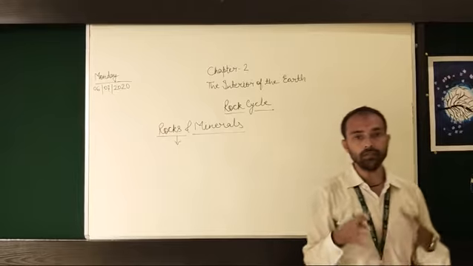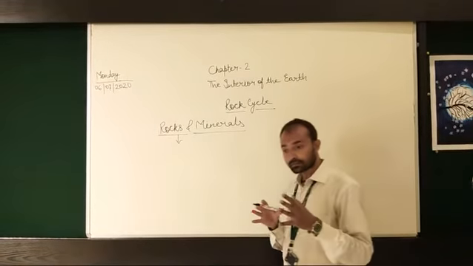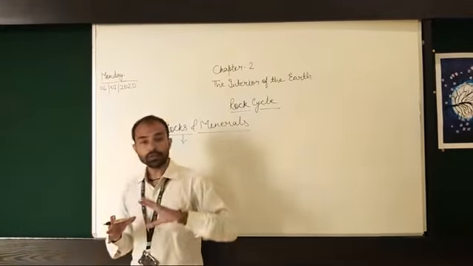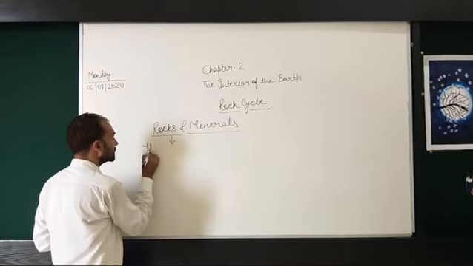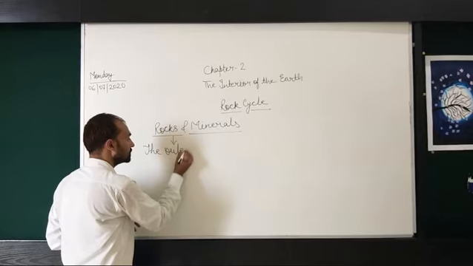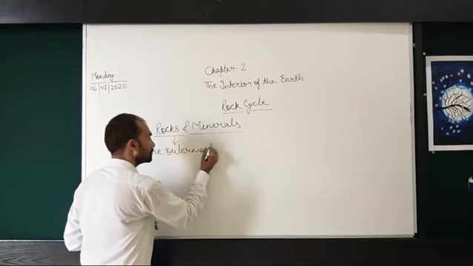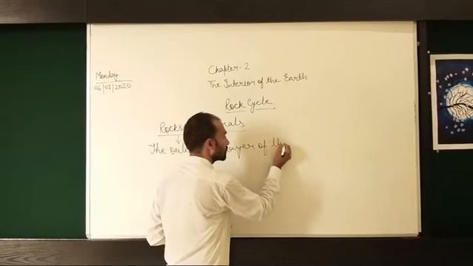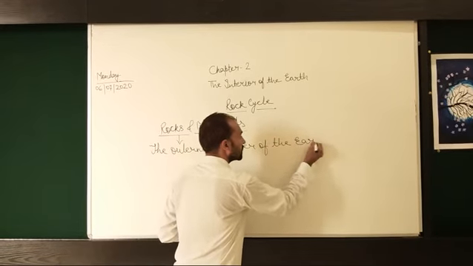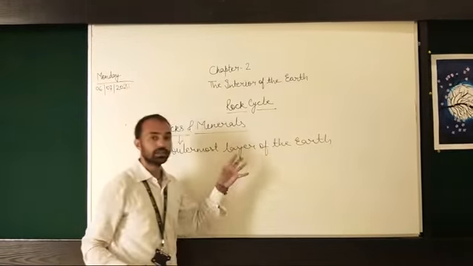So what we have learned is that the outermost layer of the earth, what is it?